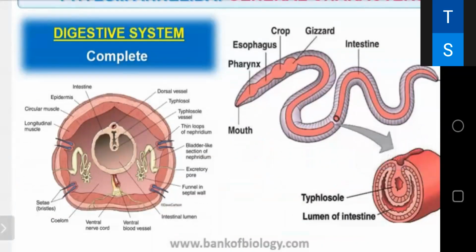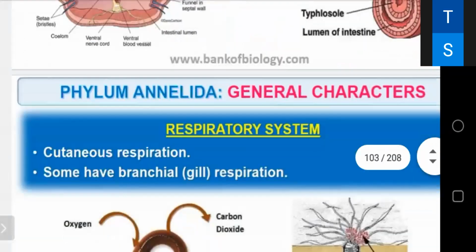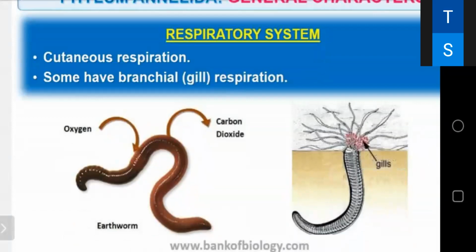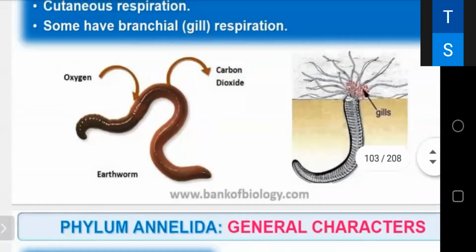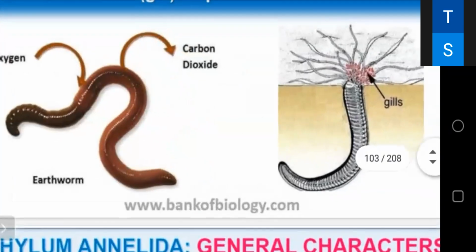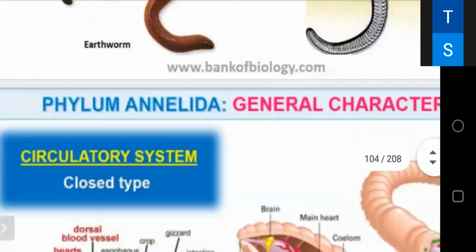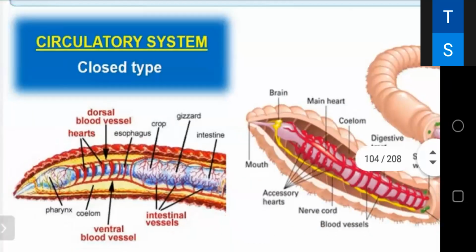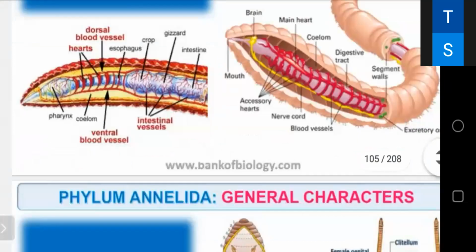Digestive system is complete, means mouth and anus. There are two openings. Respiratory system is either by cutaneous respiration through the skin, or they also develop branchial or gill respiration. You can see, in the case of earthworm, it does cutaneous respiration, and in leeches gills are also present. Circulatory system is closed type, like the blood is present in closed vessels. They circulate in closed vessels. It is not an open type.